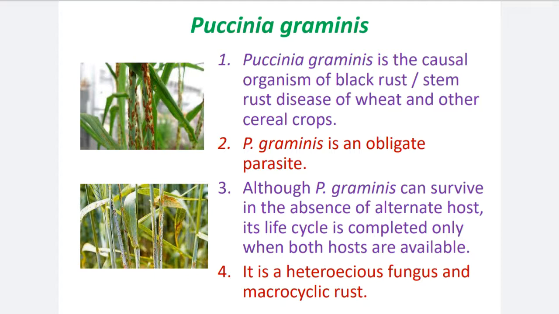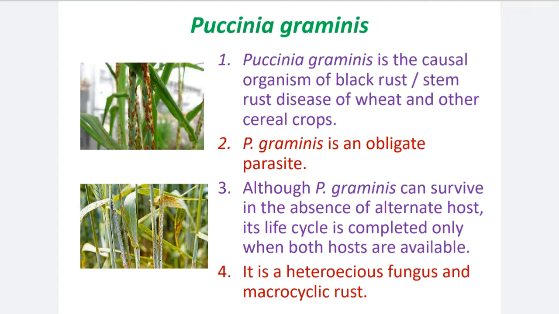Then number 4, it is a heteroecious fungus and a macrocyclic rust. Heteroecious is a term we use for parasitic fungi. It means this fungus requires more than one host plant to complete its life cycle.